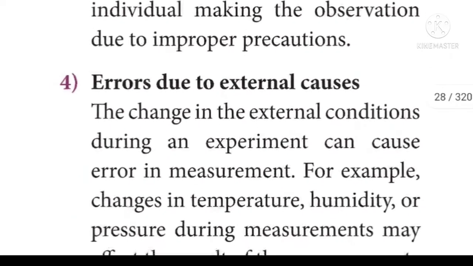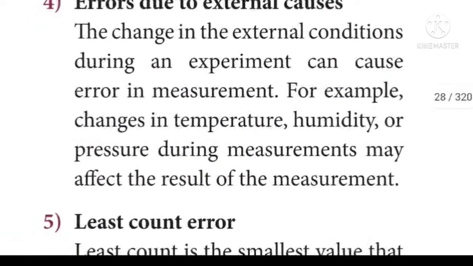Next one, errors due to external causes. The change in the external conditions during an experiment can cause error in the measurement. For example, changes in the temperature, humidity, or pressure during the measurements may affect the result of the measurement.